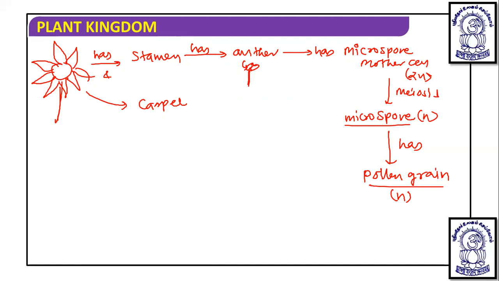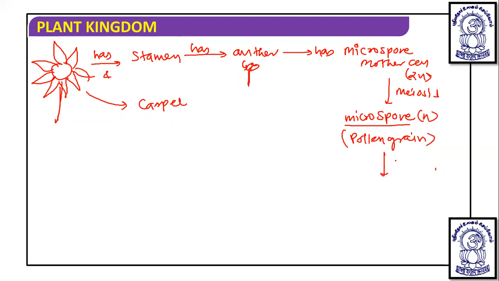Sorry, this microspore itself is known as pollen grain, and this pollen grain has two male gametes,